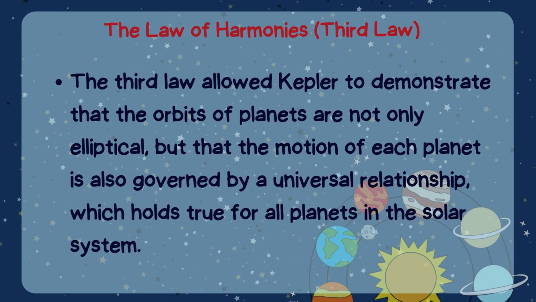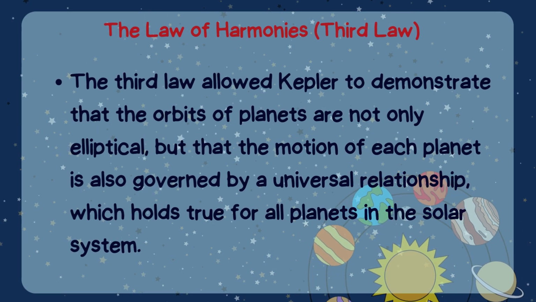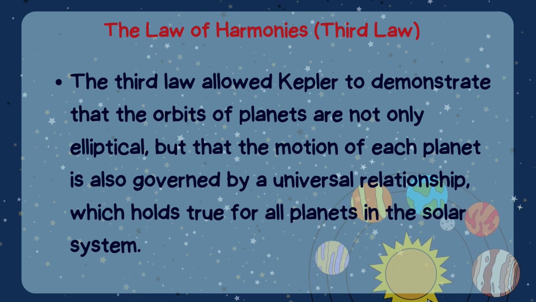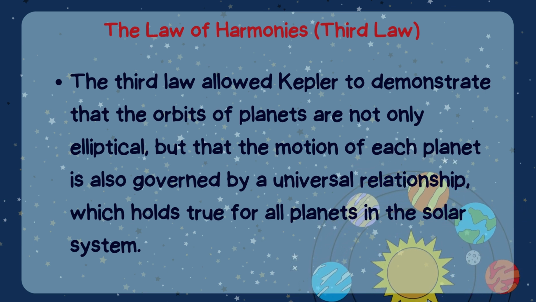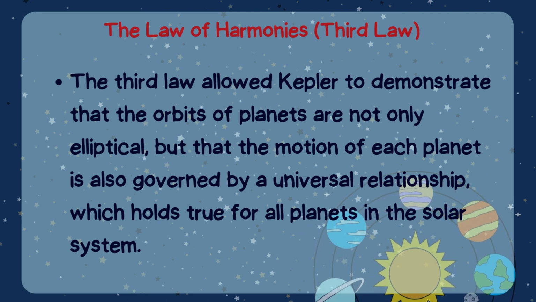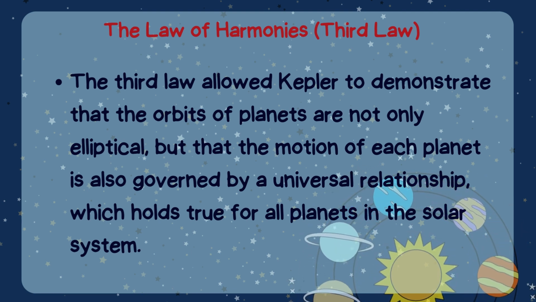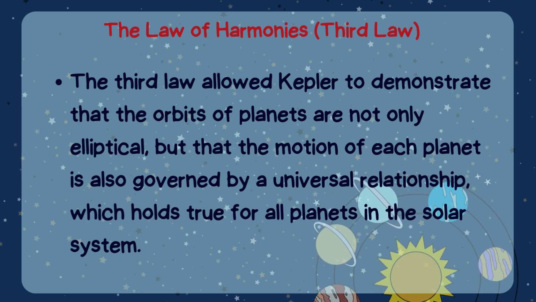The third law allowed Kepler to demonstrate that the orbits of planets are not only elliptical, but that the motion of each planet is also governed by a universal relationship, which holds true for all planets in the solar system.